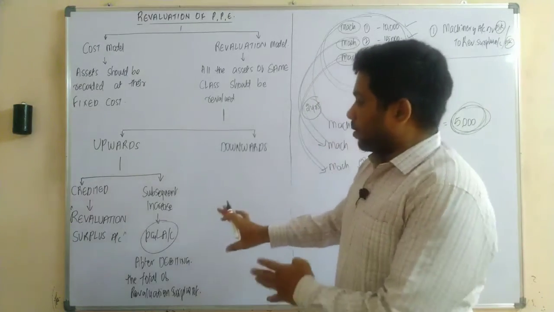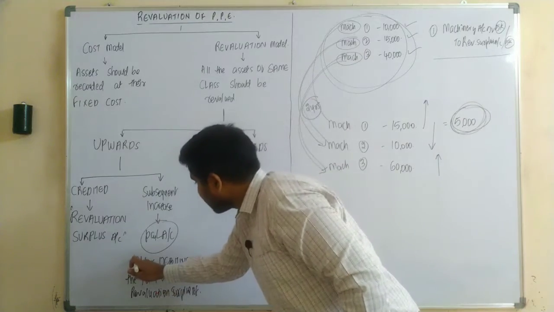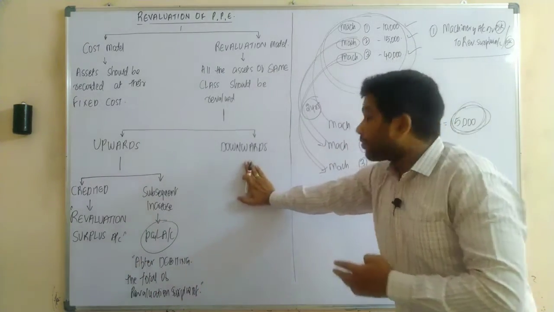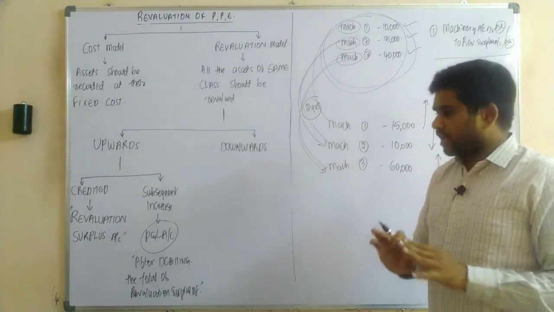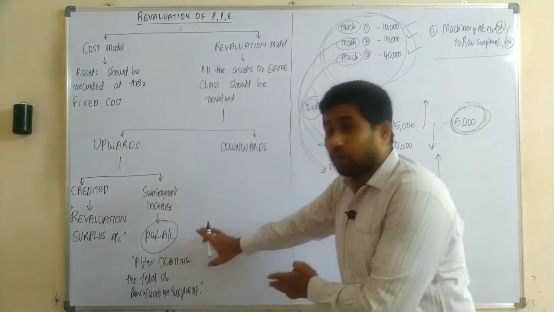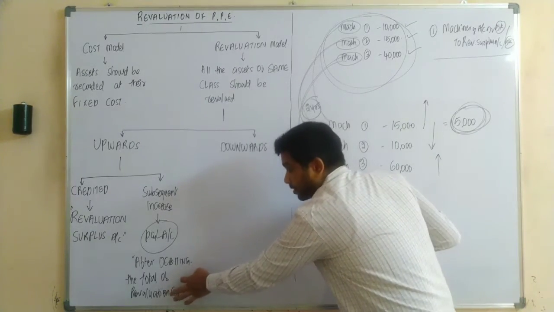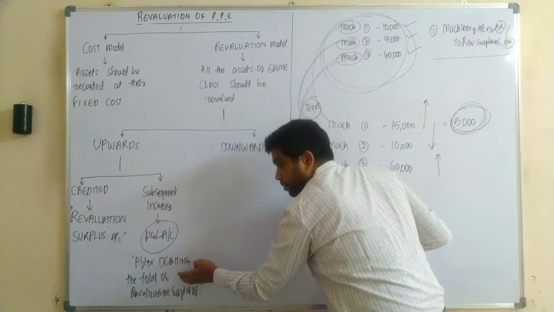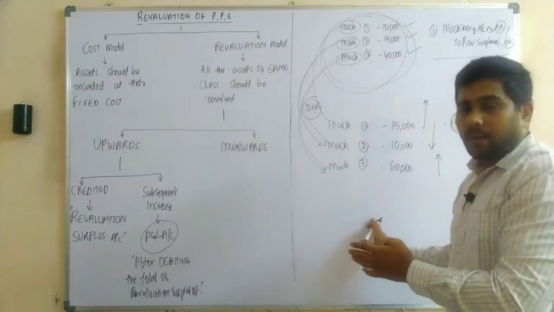So before understanding this sentence, let us continue with our downwards, and after that let us take an example and understand it in detail. It is a very easy topic. So before going into the example, to understand this sentence, let us understand about downward revaluation also.